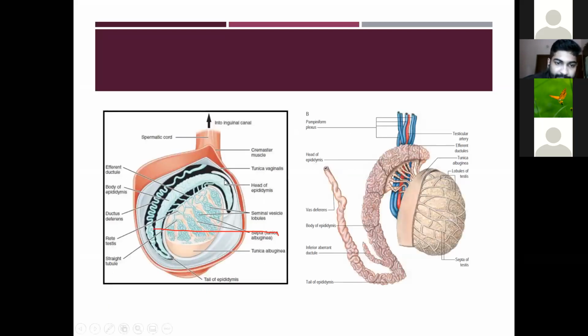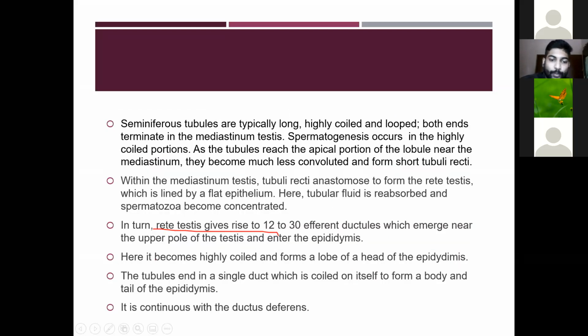Here is the head of the epididymis, and here is the tail of the epididymis. The tubules end in a single ductule, which is coiled on itself to form the body and the tail of the epididymis, and it is continuous with the ductus deferens. The ductus deferens is also called the vas deferens.